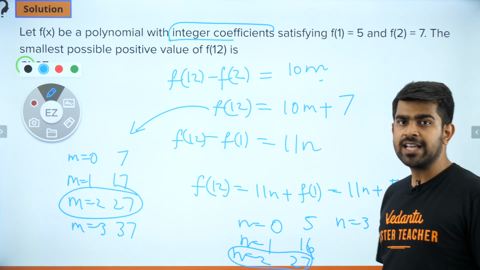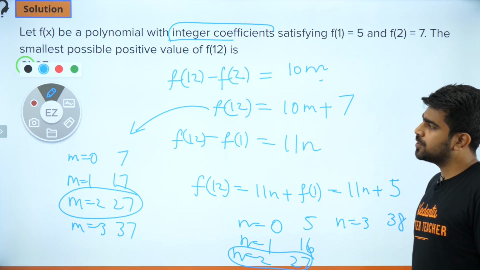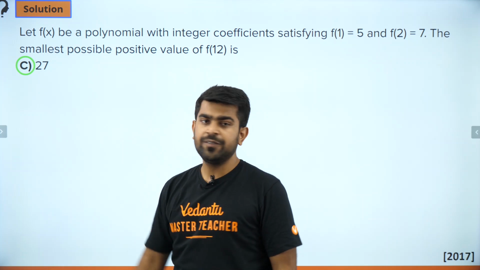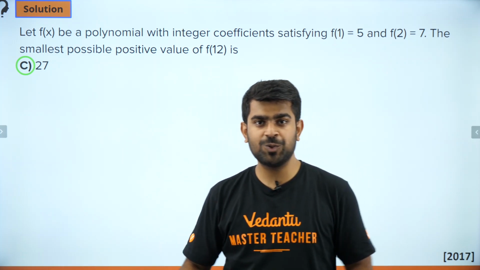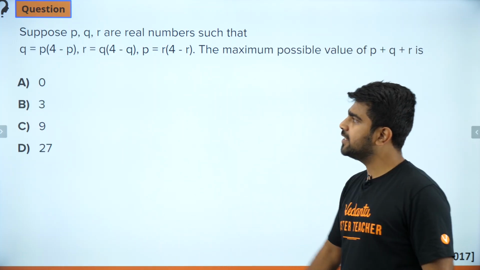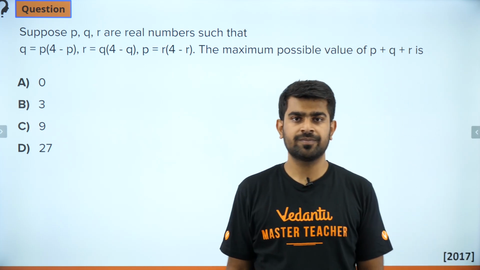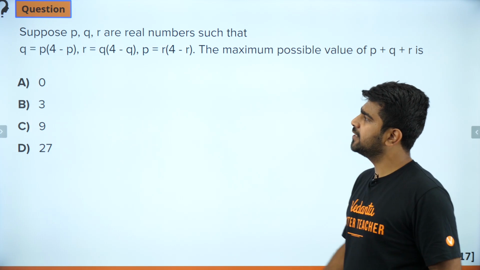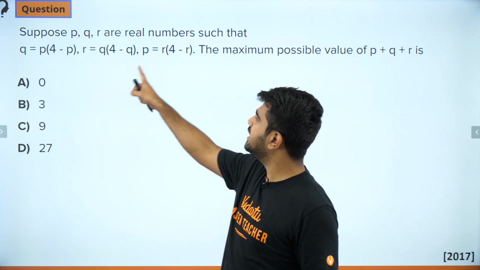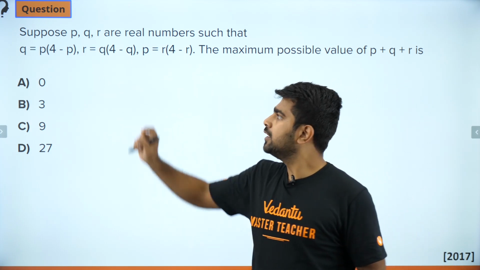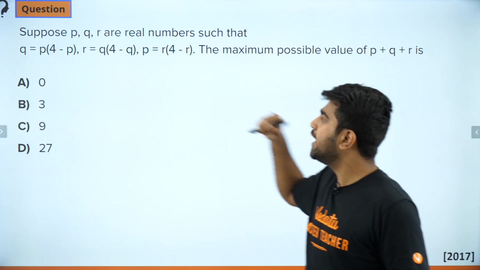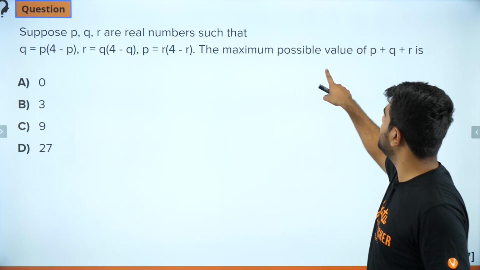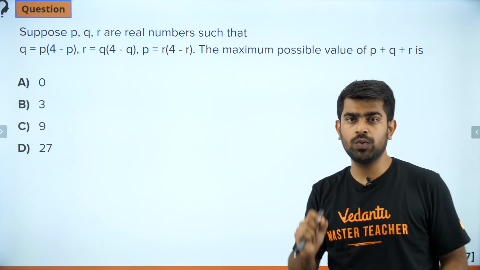Perfect. So guys, with that, we are almost coming to the end of our session. Let me just give you one homework question, which I always do in all the classes. Please take down this one as the homework. So we have P, Q, R as real numbers and they satisfy these three equations. Now, based on these three equations, I want you all to find out what is the maximum possible value of P plus Q plus R.